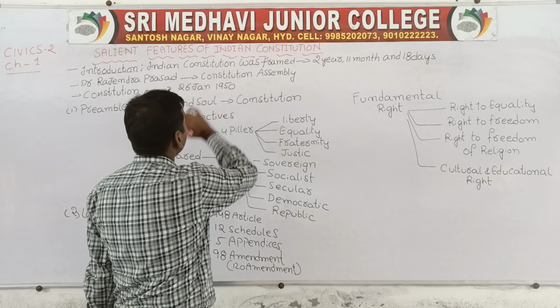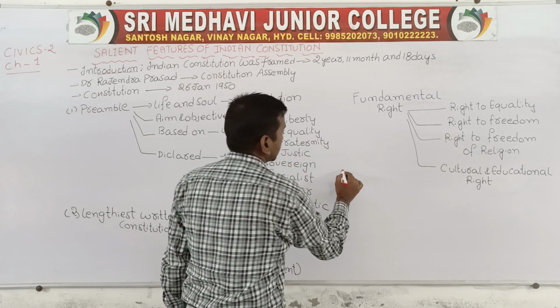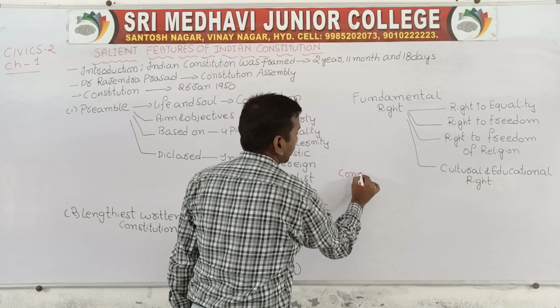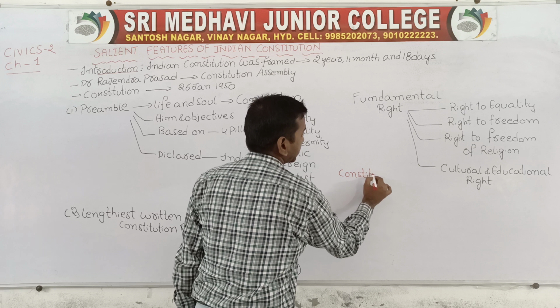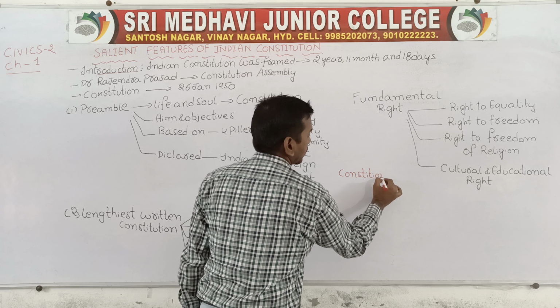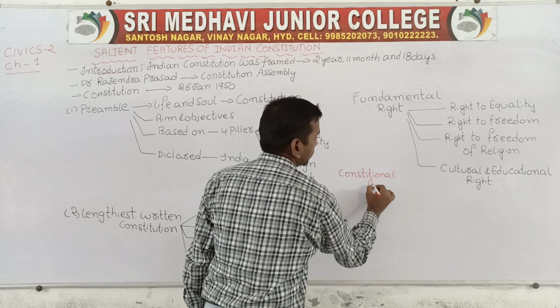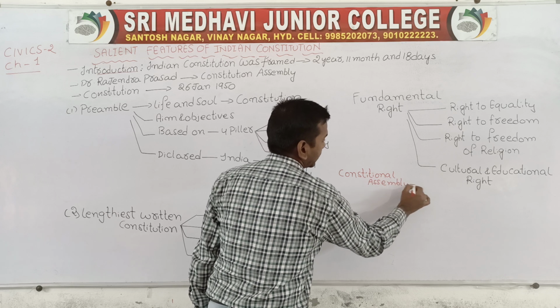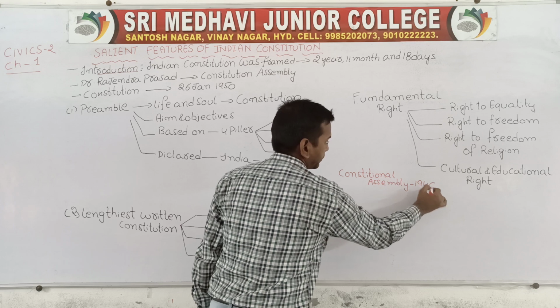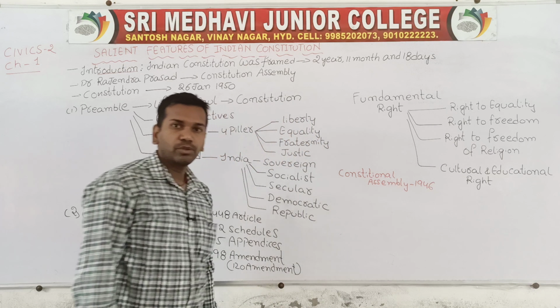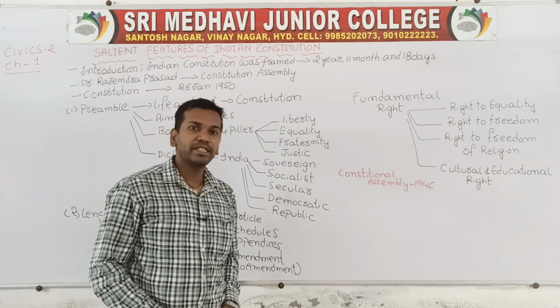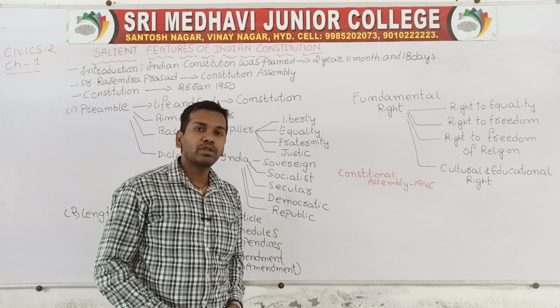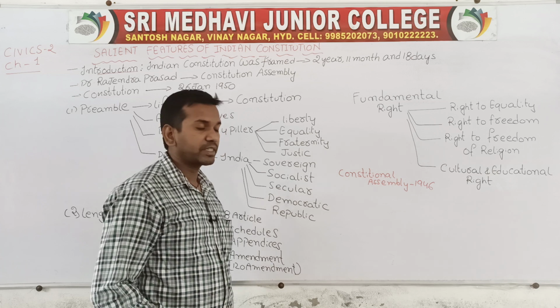This Indian Constitution was formed in the Constitution Assembly, which was created in 1946. In this Constitution Assembly, the Constitution was created.